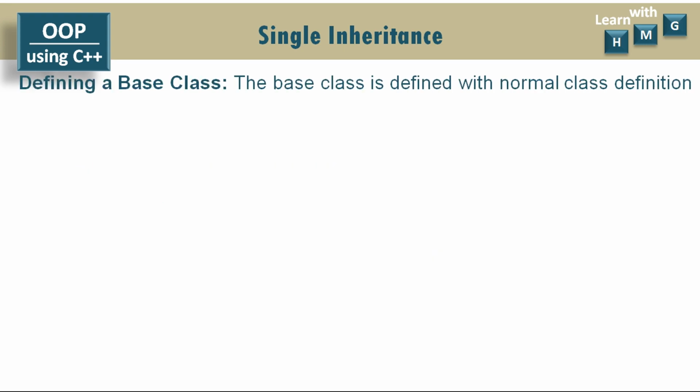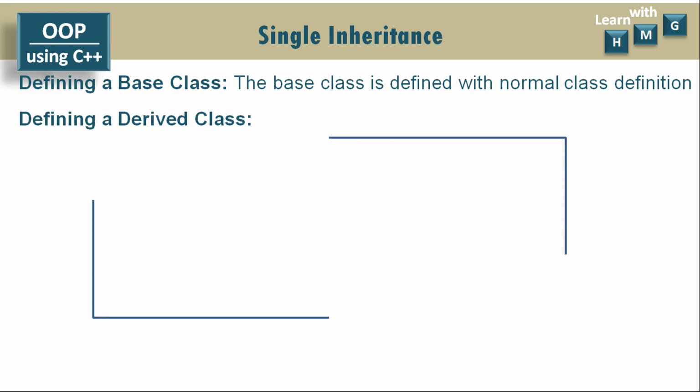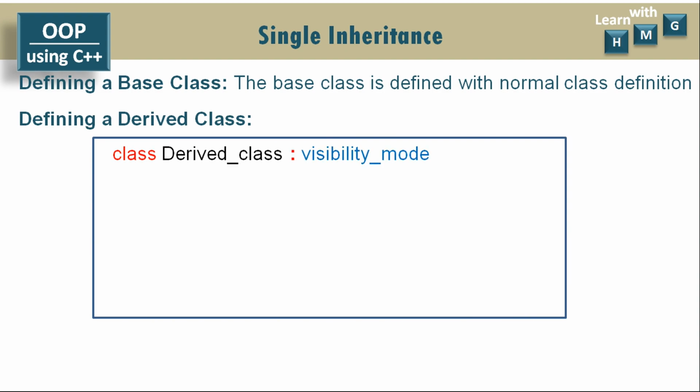While implementing single inheritance in C++, it is required to define a base class and a derived class. The base class is defined with a normal class definition. Whatever class definition we write in C++, the base class definition is similar, with no change. But while defining a derived class, we have to follow this syntax: class, that is a keyword, then the name of the derived class, then colon, visibility mode and base class.